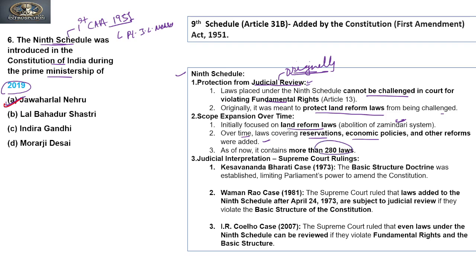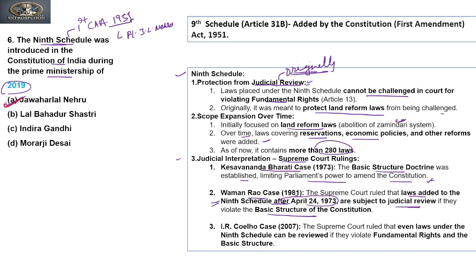Later, the judiciary interpreted this through Supreme Court rulings like the Kesavananda Bharati case, which established the basic structure doctrine, limiting Parliament's power to amend the constitution. In the Waman Rao case in 1981, the Supreme Court ruled that laws added to the ninth schedule after 24th April 1973 are subject to judicial review if they violate the basic structure of the constitution.